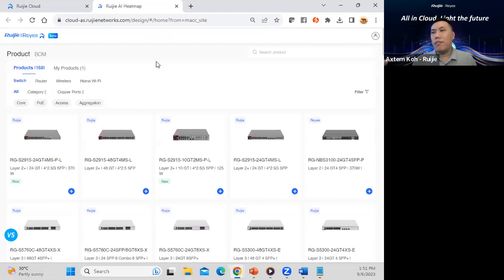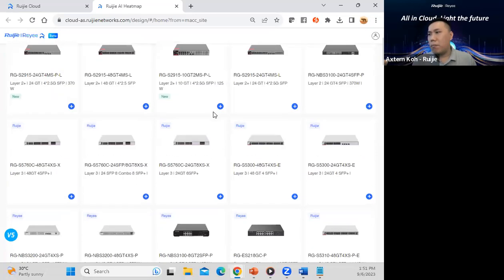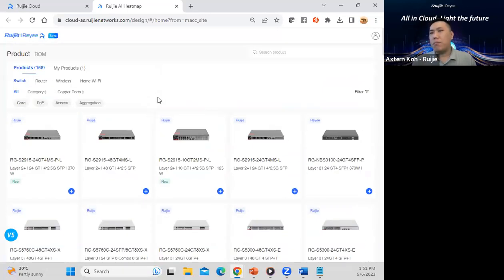You also don't need to save this BOM to a USB drive and transfer it, because everything is linked up and saved in the cloud. So no matter whether you are in Malaysia, Singapore, or Nepal, you can easily open this AI Heat Map as well. Basically, from this AI Heat Map, you can see, wait, is this the wrong page we are entering? No, this is one of our product pages as well.